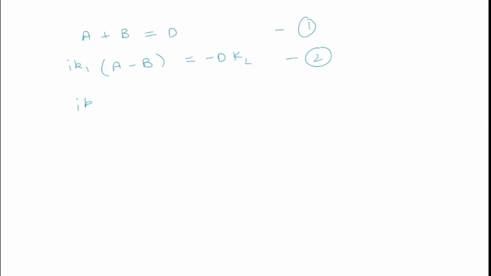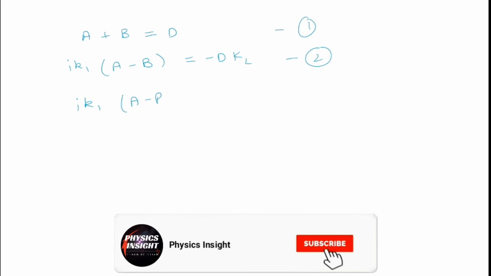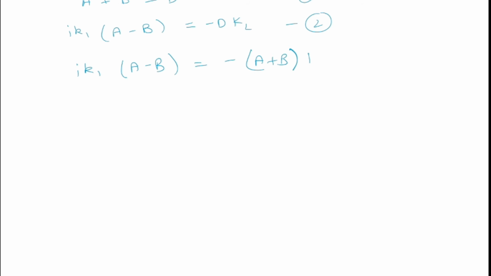We get i k1 (A minus B) is equal to -(A plus B) k2. Let's simplify this equation. This will become A (i k1 plus k2) equal to B (i k1 minus k2).